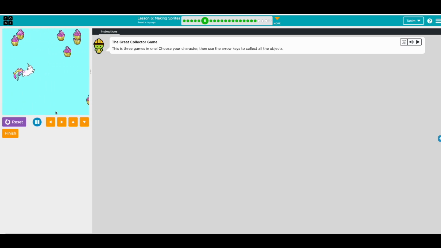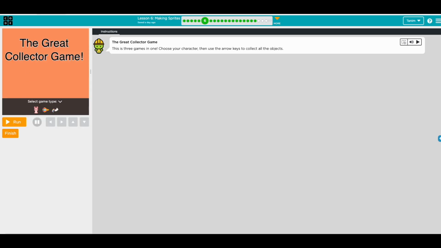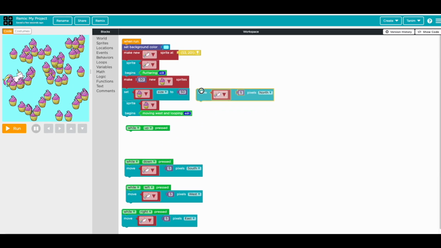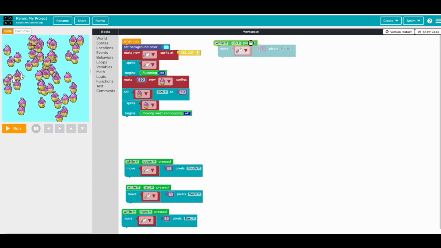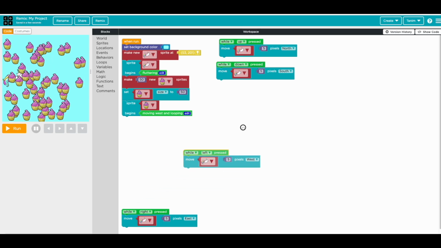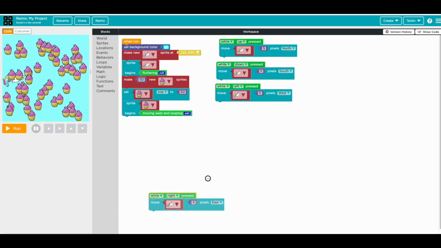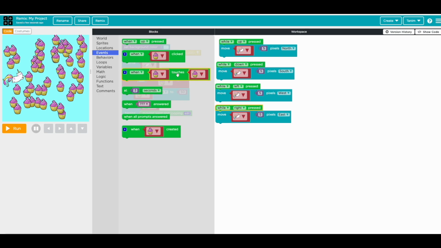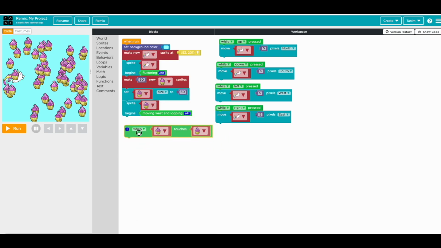Okay, now we're going to make it disappear like here. So run, so when we touch, make the cupcake disappear. Okay, so we go here. So now I'm just gonna move this to make more space. All right, so we go event when touches.